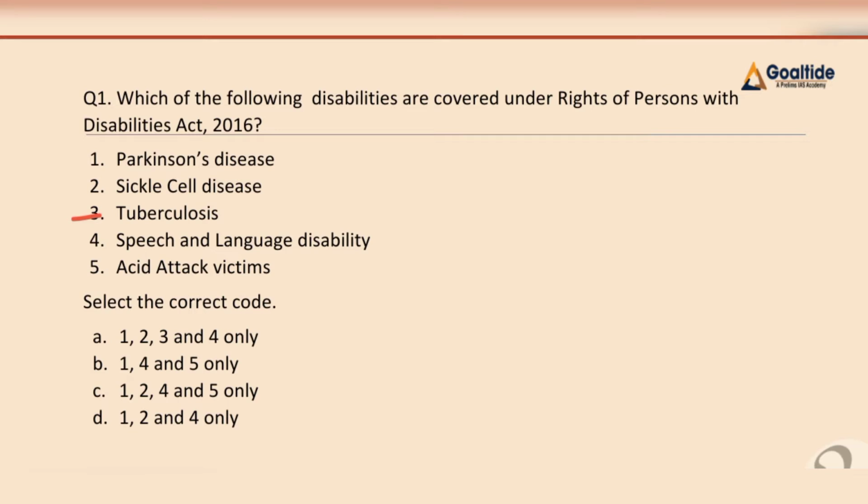So here we have one concept, that is the difference between disability and disease. Disease is something which is short term in nature and which is curable, whereas disability is something which is not curable and which is long term in nature, right? So here I can say tuberculosis is a disease which is curable as well as short term in nature. So I can easily eliminate my third option, that is tuberculosis. So my final answer for this question will be C, that is 1245 only.